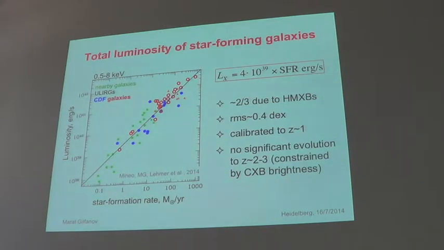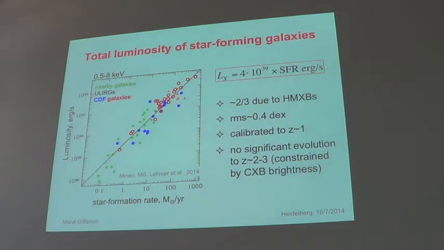We can ask what is the total luminosity of a star-forming galaxy, or any galaxy. It's not just binaries, there is also gas, etc., as I explained at the beginning. And this is the scaling relation for total luminosity. In this band, remember again, I'm starting from half a keV here. And it's actually also linear. There are a lot of galaxies, including galaxies from Chandra deep fields, north and south. Star formation rate goes all the way up to 1,000 solar masses per year. About 2/3 of this luminosity, in this band, comes from high-mass X-ray binaries. There is RMS. It is calibrated.